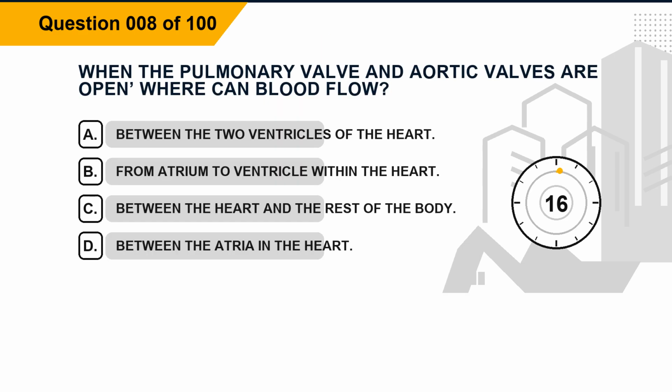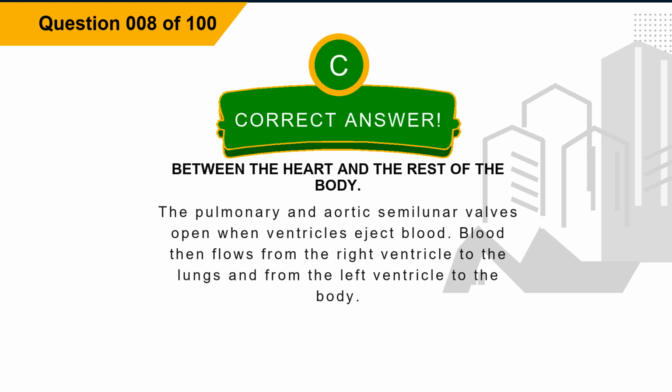Question 8. When the pulmonary valve and aortic valves are open, where can blood flow? Option A, between the two ventricles of the heart. Option B, from atrium to ventricle within the heart. Option C, between the heart and the rest of the body. Option D, between the atria and the heart. The correct answer is option C, between the heart and the rest of the body. Explanation. The pulmonary and aortic semilunar valves open when ventricles eject blood. Blood then flows from the right ventricle to the lungs and from the left ventricle to the body.